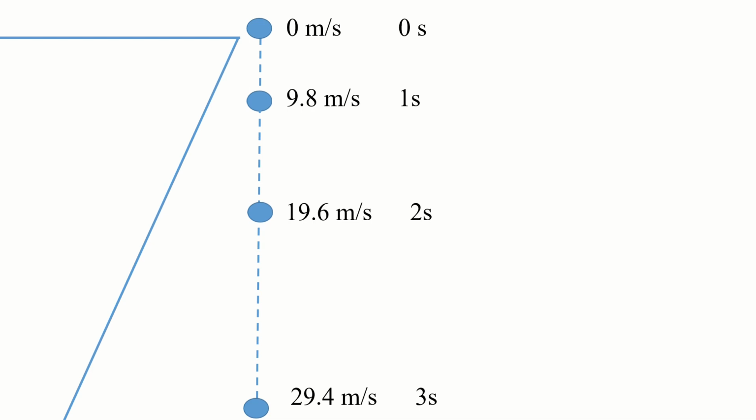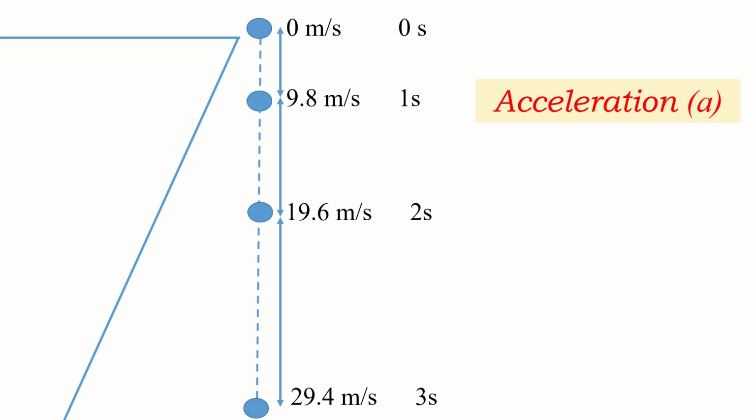In this way, every second its velocity is increasing and increasing, and the body has acceleration, we can say, very easily. And in first second its velocity was less, that's why distance covered is less. In second velocity increased, that's why distance covered is more than that. In this way, every second increment of velocity is 9.8 meter per second. From 0 to 9.8 meter per second, 9.8 meter per second is the increment, and 9.8 to 19.6, again the increment is 9.8.